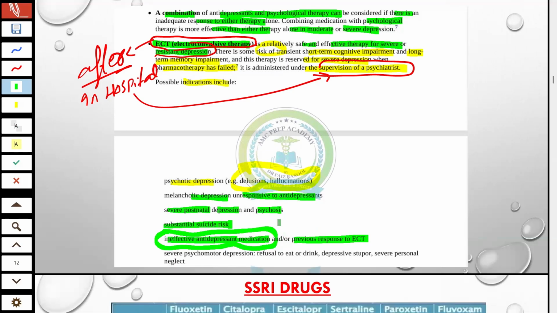if it is ineffective so far, we will go for ECT, as well as for psychomotor depression, refusing to eat or drink, depressive stupor, and severe personal neglect. So these are the indications, after the simple ones like failure of SSRI, CBT, and resistant depression, the last ray of hope, we will move to ECT. Not an indication asked in the exam, but for your information.